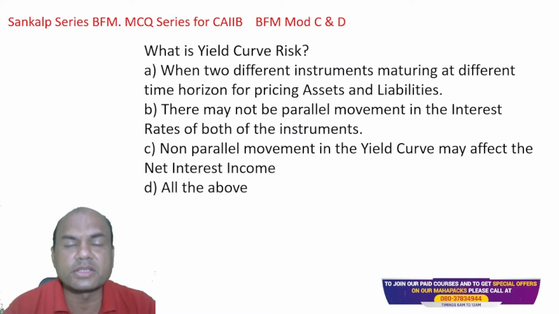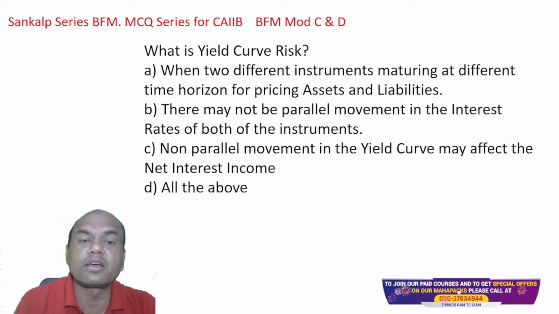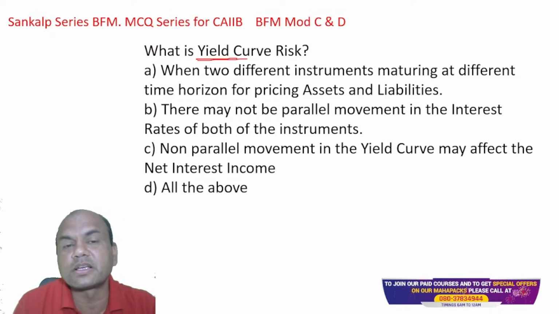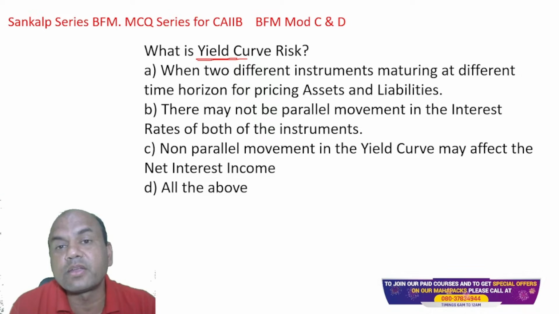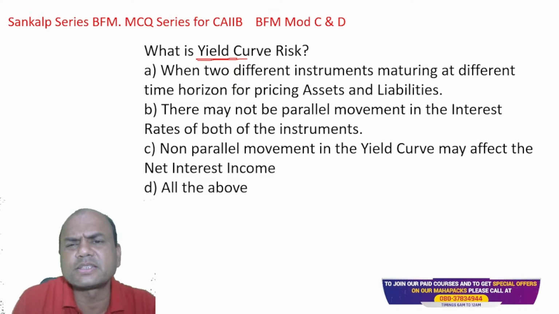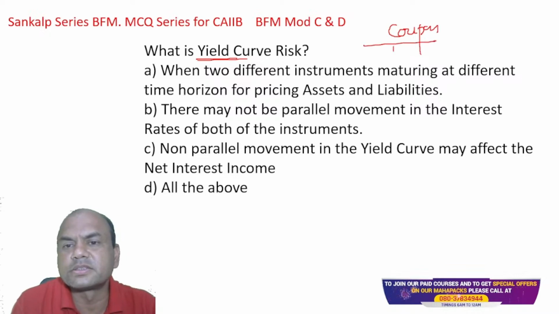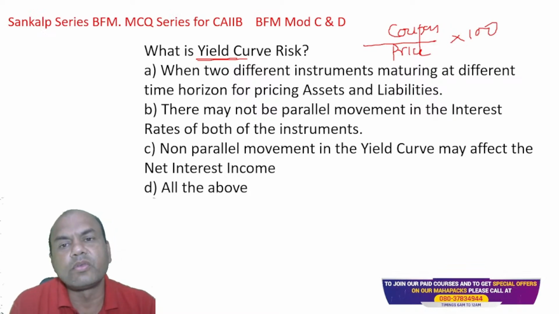What is the yield curve risk? Yield curve means it is yield. What is the yield? Yield means basically what are the returns I am getting from the bond. Formula is very simple: coupon upon price, into 100, of course. Everything is into 100 only. So this is yield. What is the yield curve risk?